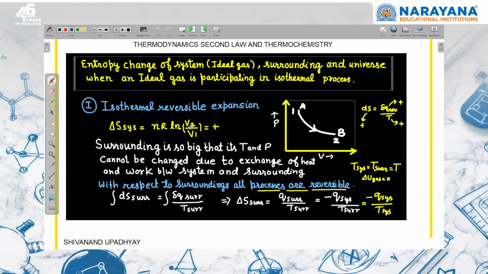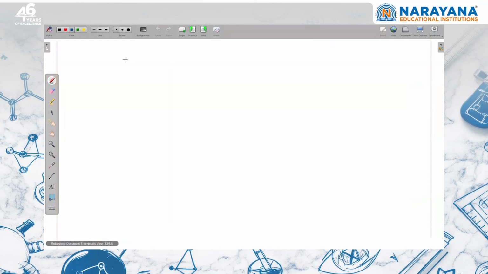So this is an isothermal reversible process. If I'm saying that an ideal gas is participating in an isothermal reversible process, I can write that delta S of the gas or system, by applying the formula nCv ln T2 upon T1, since temperature is constant, the first term will be 0. So I can write that this is nR ln V2 upon V1.